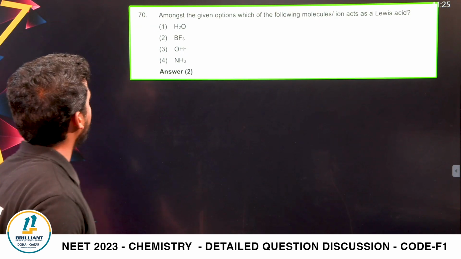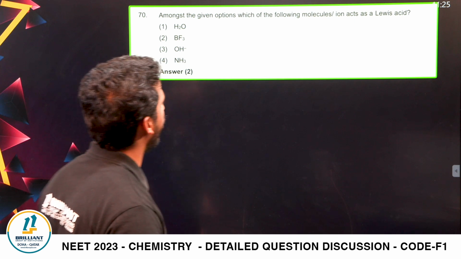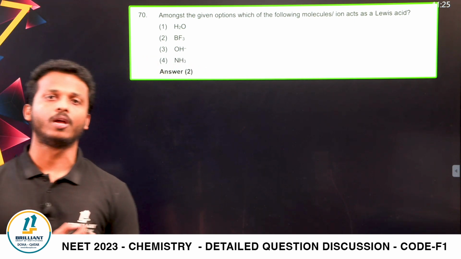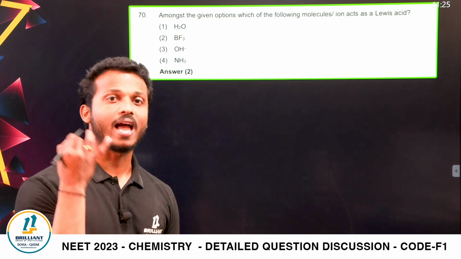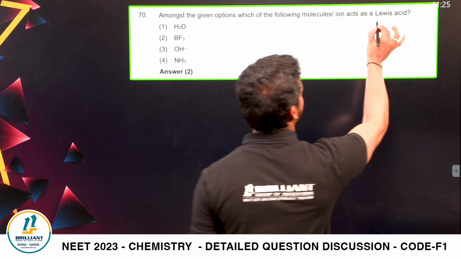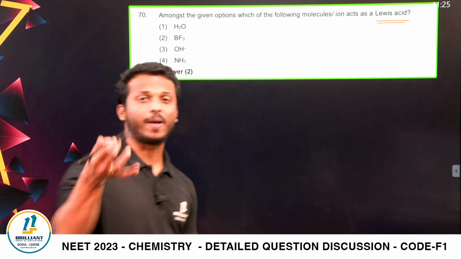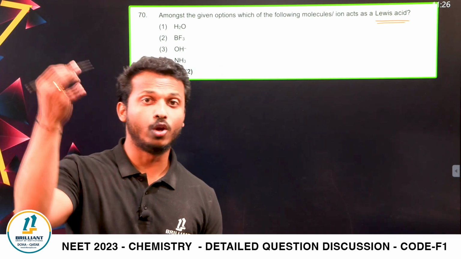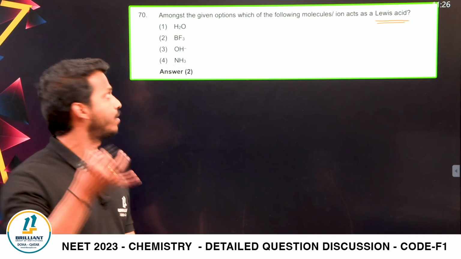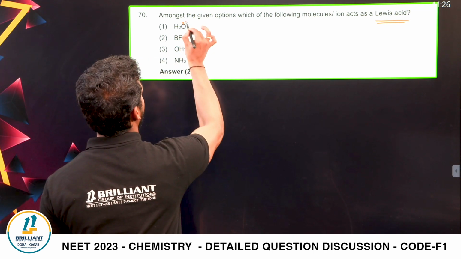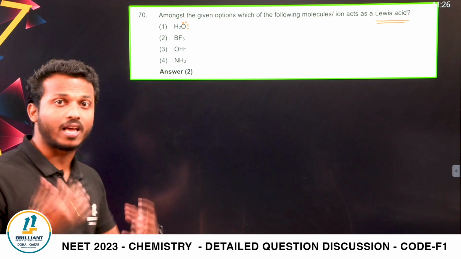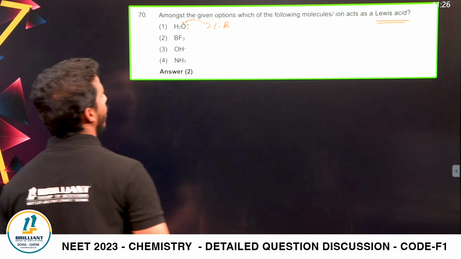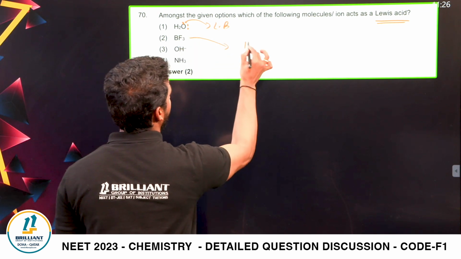Next one. Among the given options, which of the following molecule or ion acts as a Lewis acid? From the chapter equilibrium, we studied what are Lewis acids and Lewis bases. What are Lewis acids, dear all? They are electron pair acceptors. Lewis bases are electron pair donors. H2O, oxygen contains lone pair. They're electron rich, so they donate electrons. They are Lewis base.